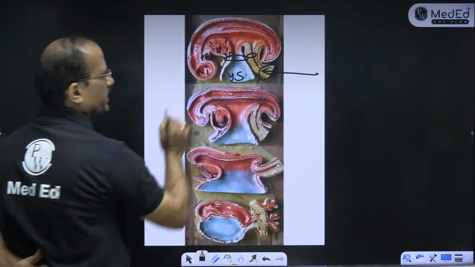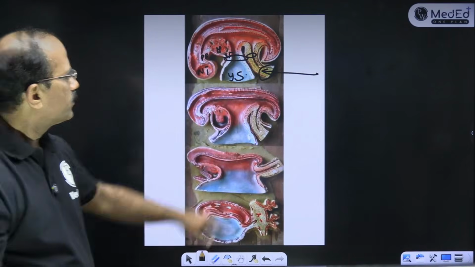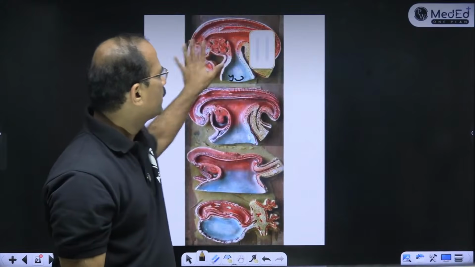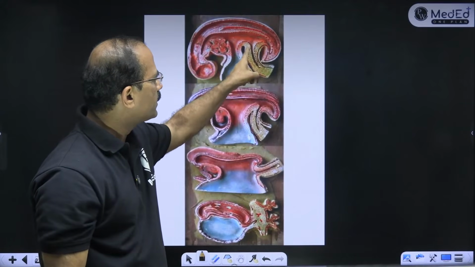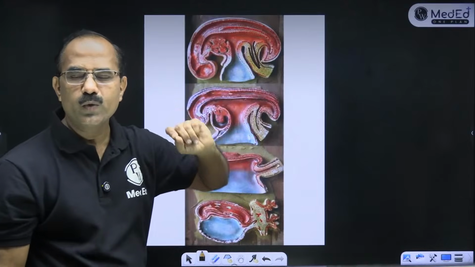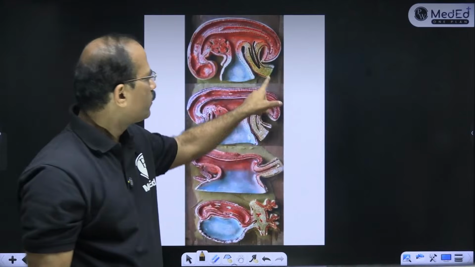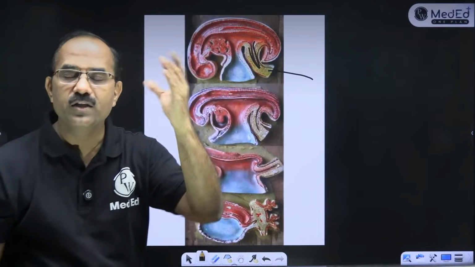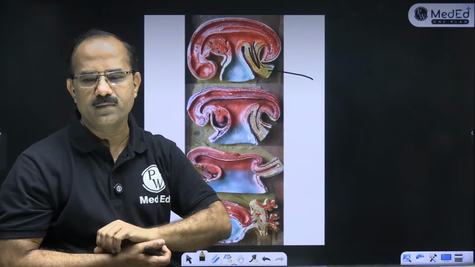What is this known as? Yes, so this is the allantois. One minute. This is the allantois. You see this? That's the allantois or urachus. And what is this structure? That's the connecting stalk. This is the connecting stalk.